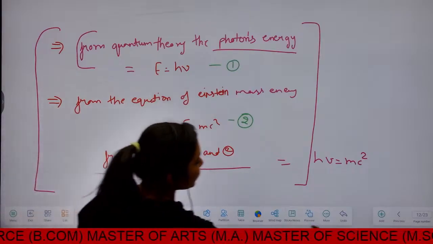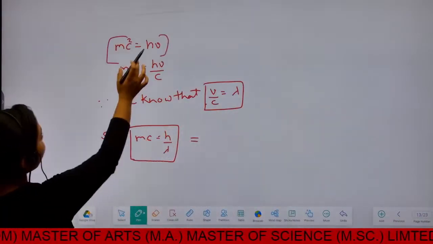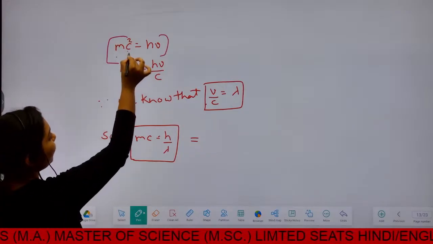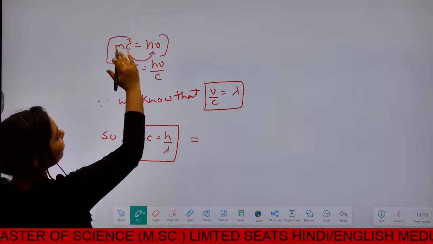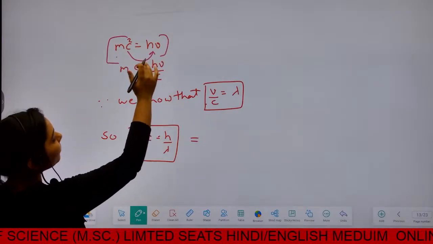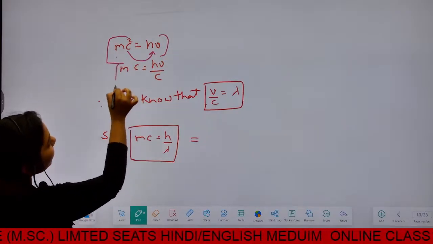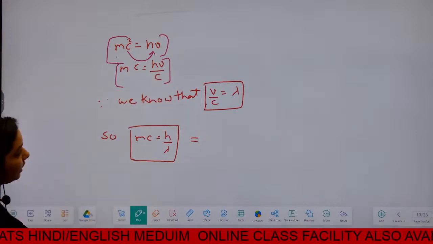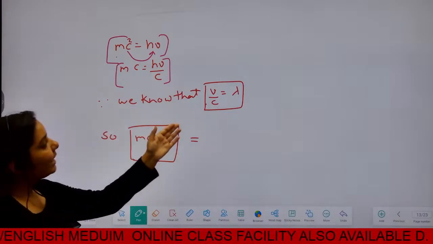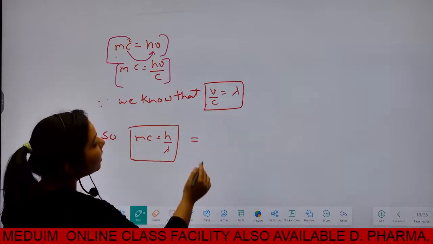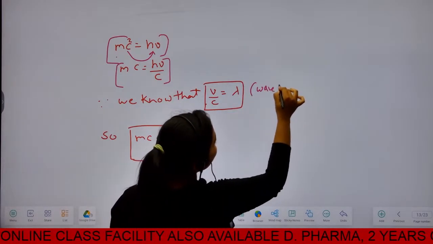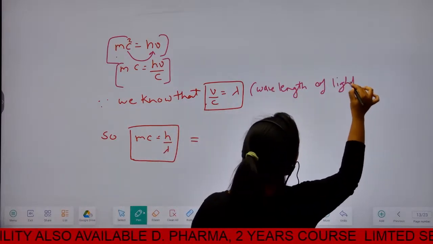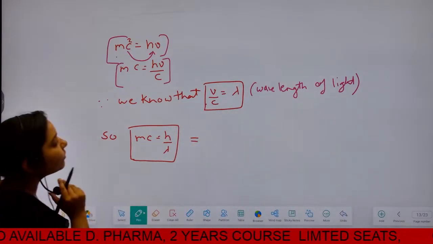From the first and second equations, we make another equation: mc squared is equal to h nu. When we take one c from the left side and transfer it below the nu, we make another equation: mc is equal to h nu upon c. Here we know that nu upon c is equal to lambda. Lambda is called the wavelength of light.